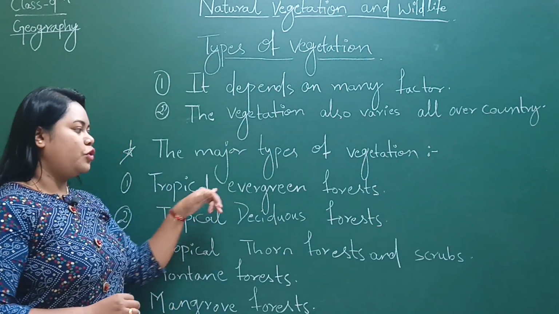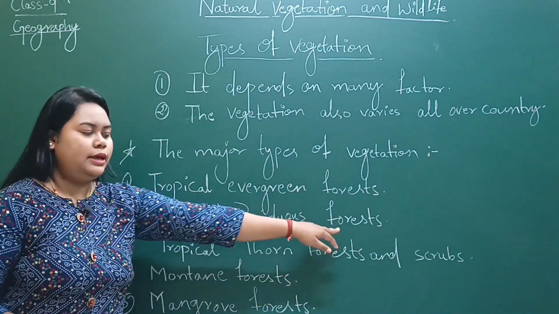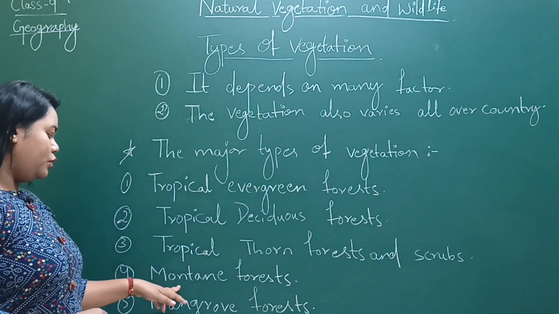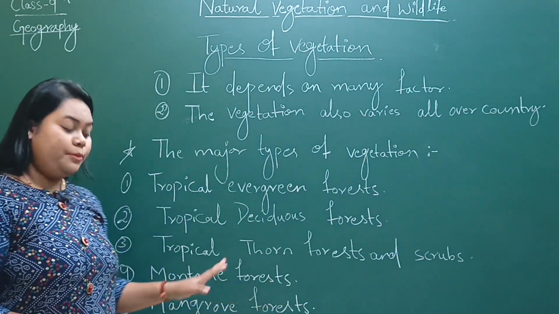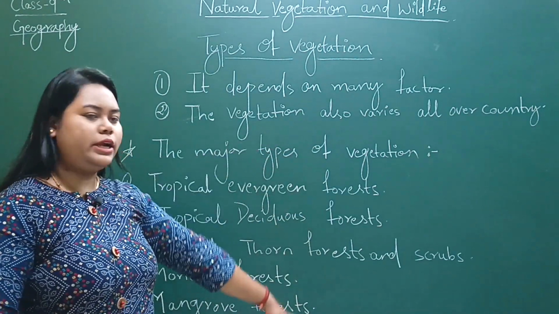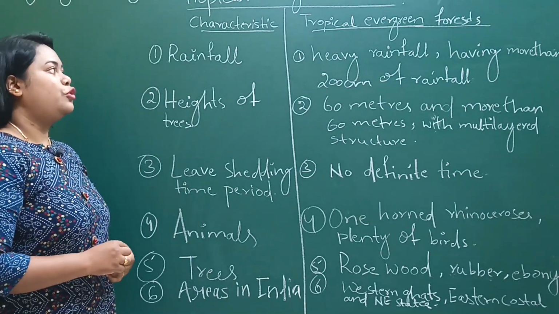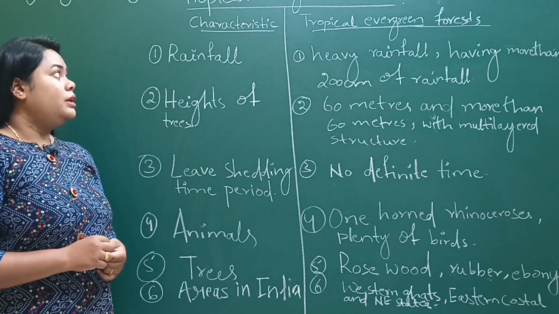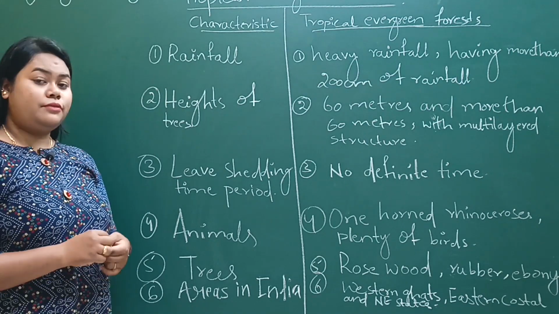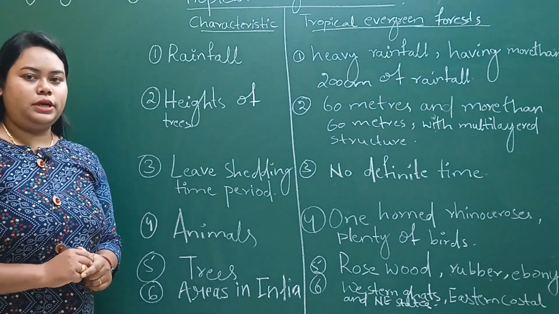Number 1 is tropical evergreen forest. Number 2, tropical deciduous forest. Number 3, tropical thorn forest and scrubs. Number 4, mountain forest. And number 5, mangrove forest. Now I will explain these 5 kinds of forest and their characteristics. First, tropical evergreen forest. This forest lies in a tropical area and is evergreen because of the heavy rainfall. These are the characteristics of tropical evergreen forest.